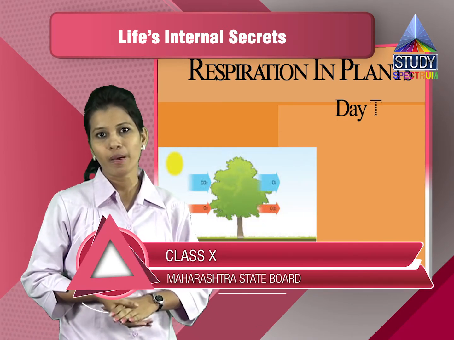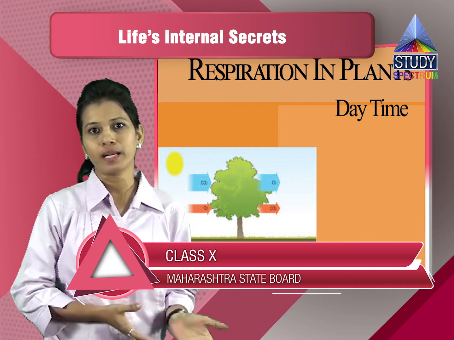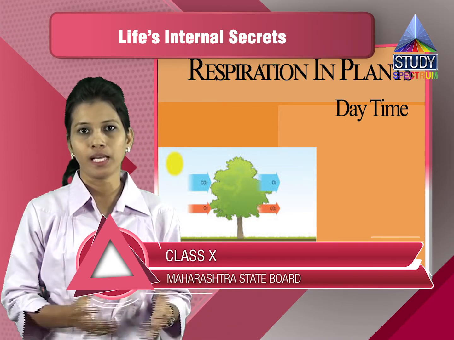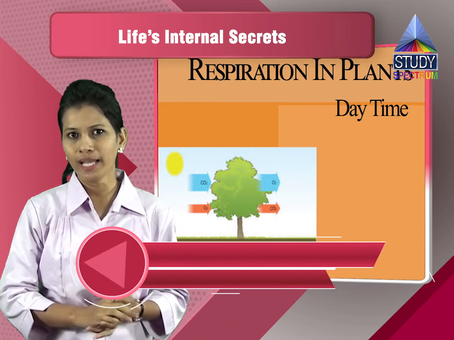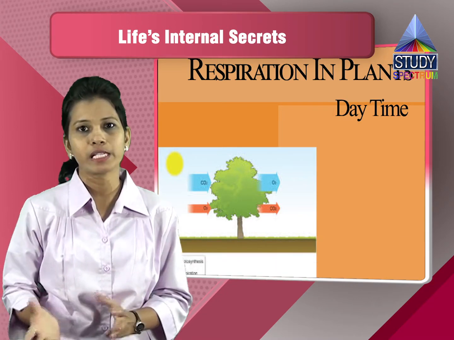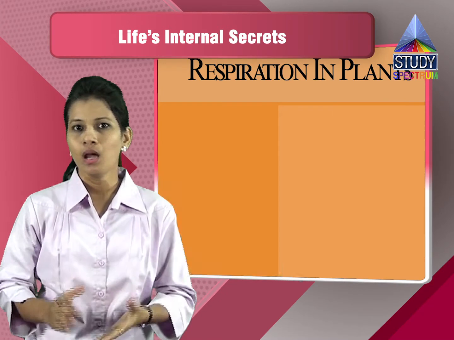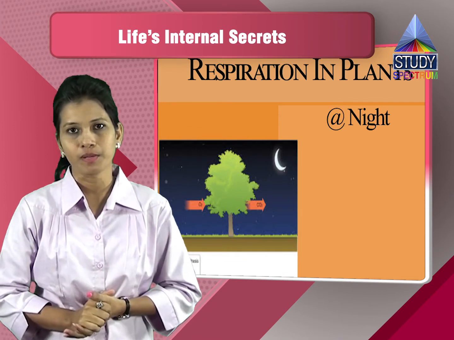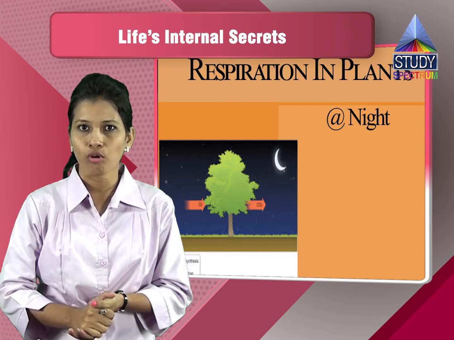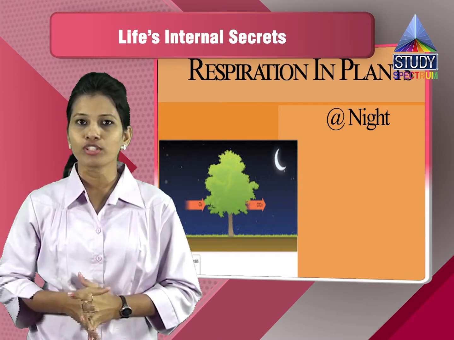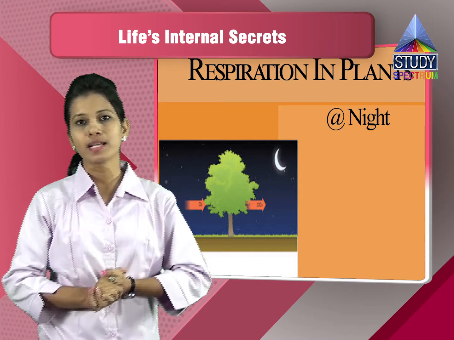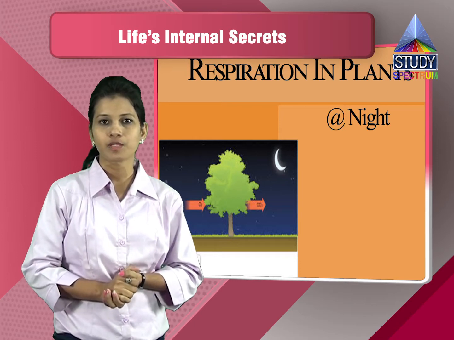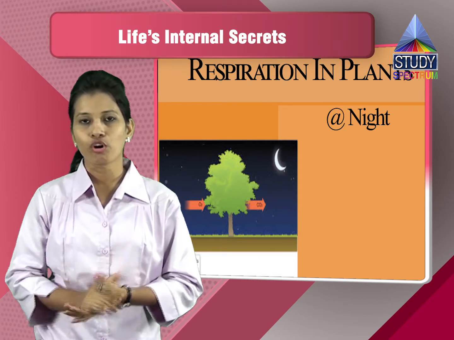Now in daytime what happens is the carbon dioxide which is given out helps in respiration, and respiration and photosynthesis take place simultaneously. But at night, when there is more carbon dioxide, respiration takes place and photosynthesis does not take place at all, releasing more carbon dioxide at night. So this is the respiration in plants, and there is no specific organ for plants